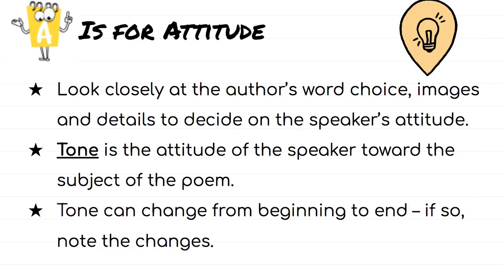Then A is for attitude. Now, the attitude that the poet has throughout the poem is very important. We want to look closely again at his or her words. We want to look at images that they paint a picture of in our minds. We want to look at the details that they decided to include because that all has to do with their attitude towards a specific topic, all right? So this is where tone comes in. The tone is the attitude of the speaker towards the subject of the poem, okay? How does the speaker feel about the subject of the poem, okay?